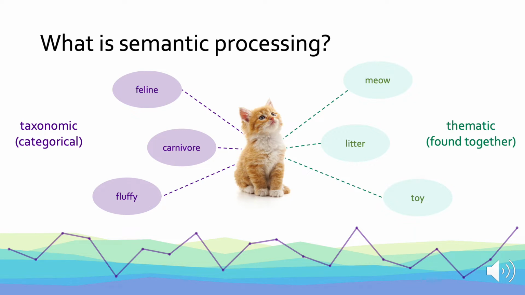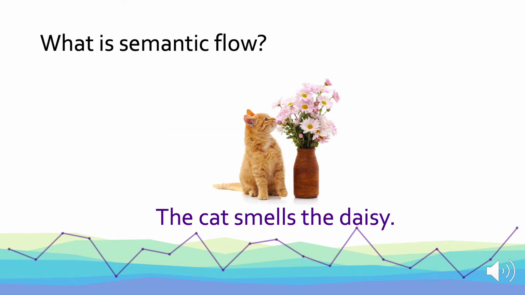But in typical language, we're not just producing or comprehending individual words. We're encountering sentences and paragraphs and discourse. So this is what leads us to consider what we call semantic flow, and that is how semantic information changes over the course of an utterance or text.